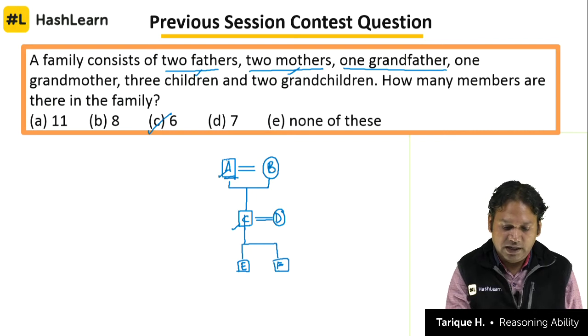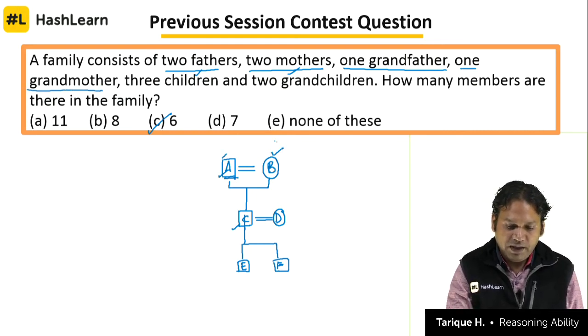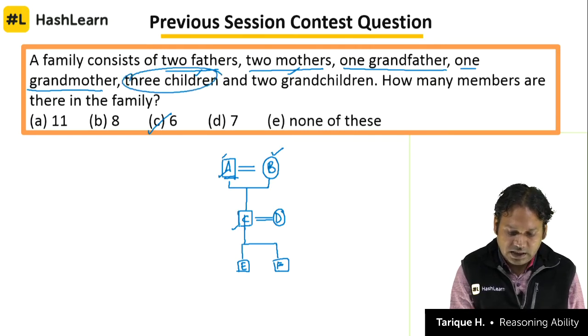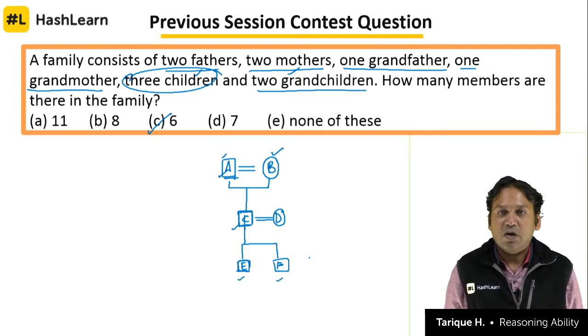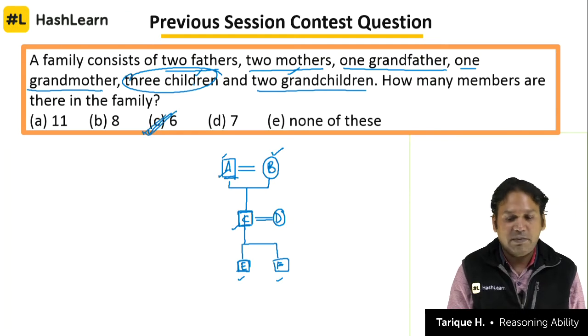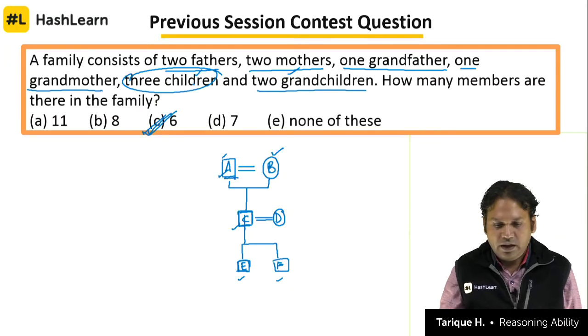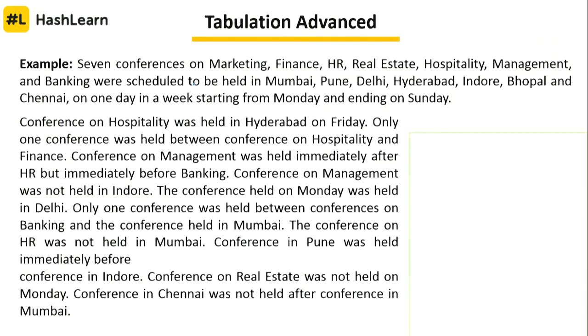One grandfather is there, A is the grandfather. One grandmother also we have, B is the grandmother, and three children are there. C is the child of A and B, and E and F are the children of C and D. So how many children are there? Three. Three children and two grandchildren. These are the two grandchildren. So how many members are there in the family? 6. The answer will become 6. That is the previous session contest question. Now look at the contest question for this session. Okay, this we have already seen earlier. So let's go to the tabulation advanced question.